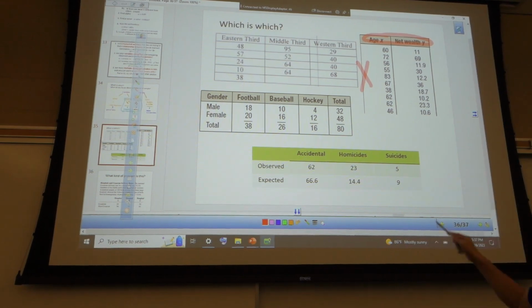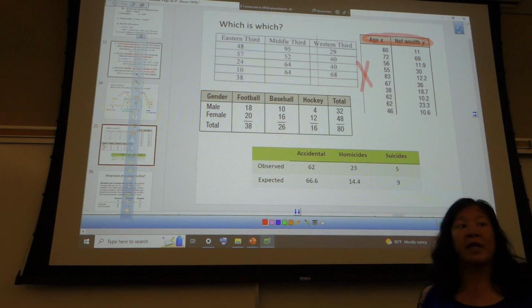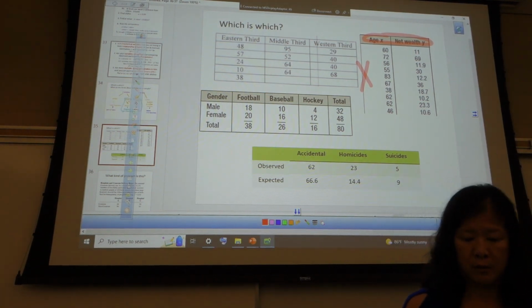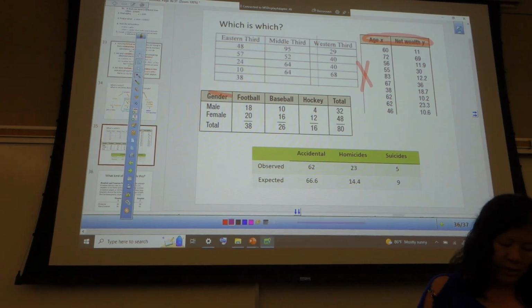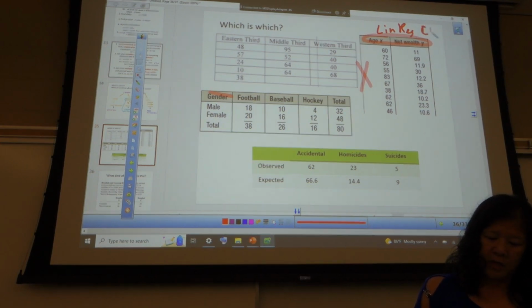So instead what I have are two lists. Does everyone kind of see that? So it can't be ANOVA because there's only two lists. ANOVA has to be 3 or more lists. So this one is what? Linear regression. Yeah, linear regression. And it also has the X and Y. Giveaway. Linear regression, chapter 10.